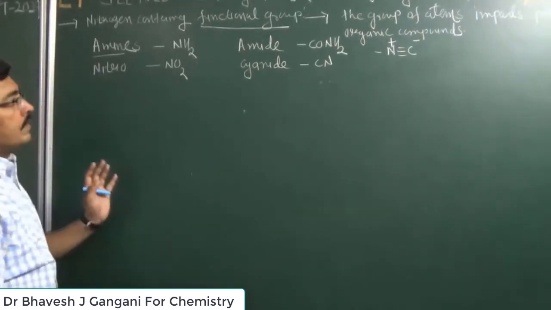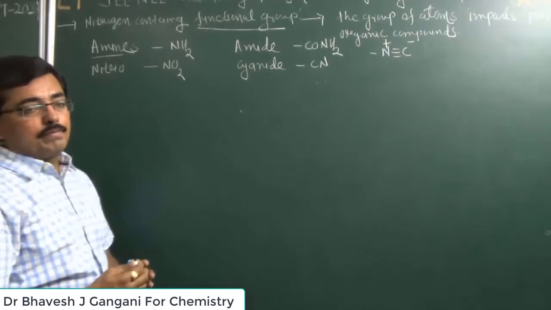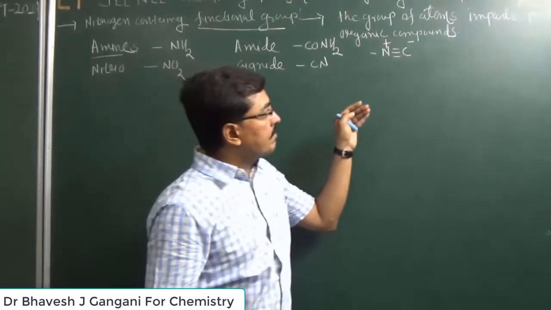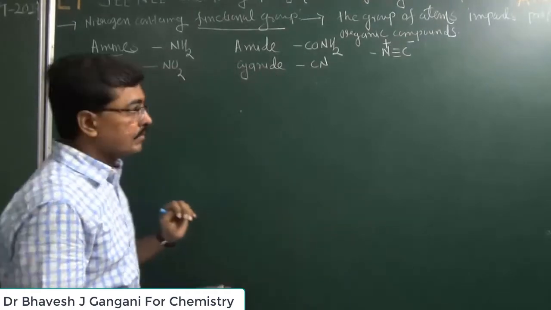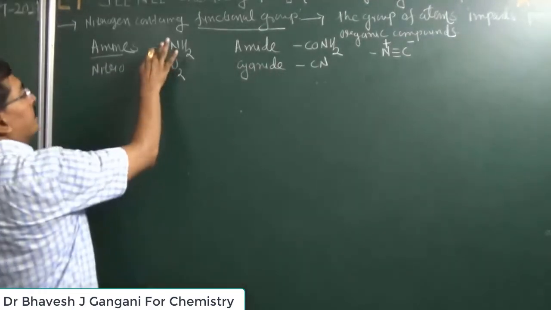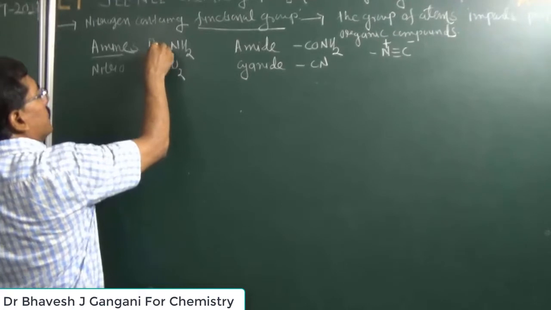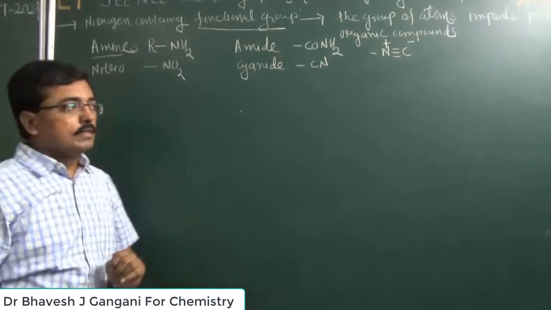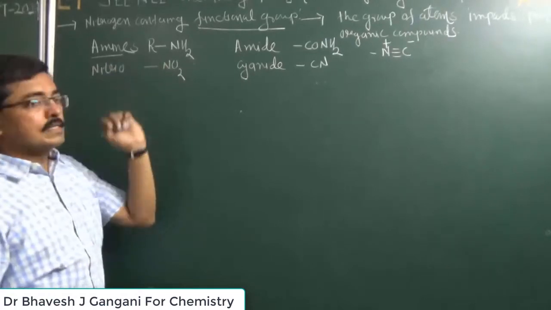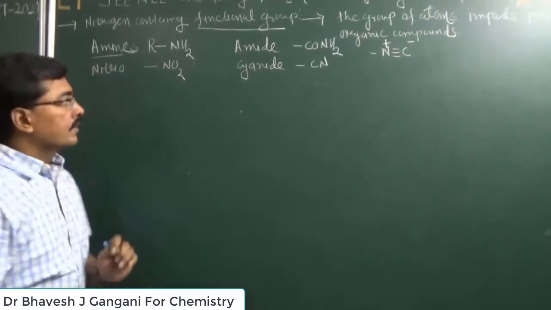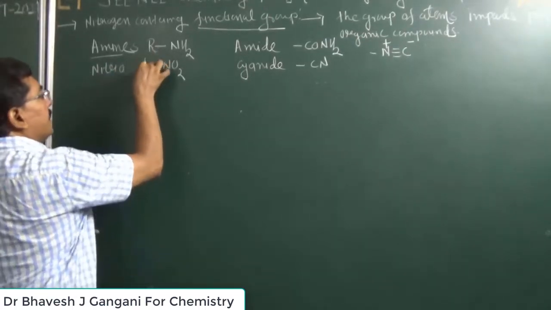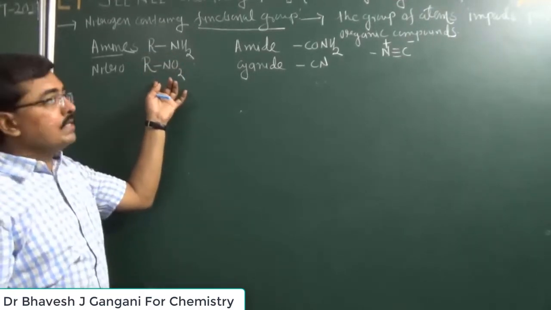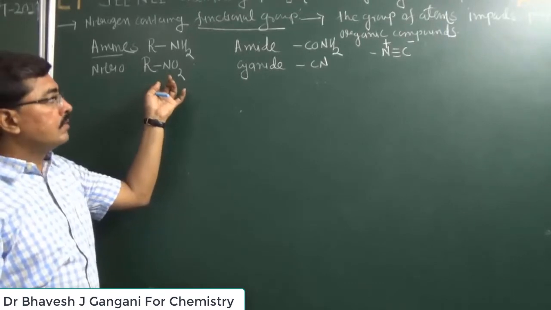Now, let us define these different types of compounds: amine compound, nitro compound, amide compound, cyanide compound and isocyanide compound. So we can define in this way, if the nitrogen of amine is attached with a carbon of hydrocarbon, then this compound obtained is known as an amine compound. If nitro group is attached with carbon of hydrocarbon, then this compound obtained is known as a nitro compound.